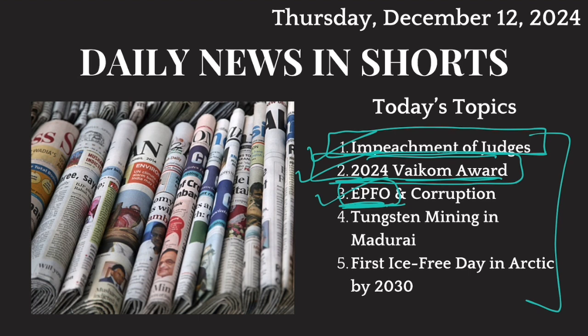Then recently, the central government and the Tamil Nadu state government are at loggerheads with respect to the auction of a mining block in Madurai. This mining block will yield tungsten, which is a critical mineral resource. Now, what are critical minerals? What is this issue all about? We'll talk about this.